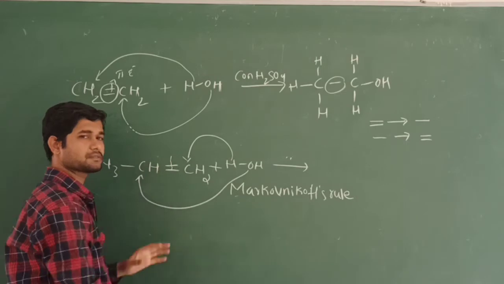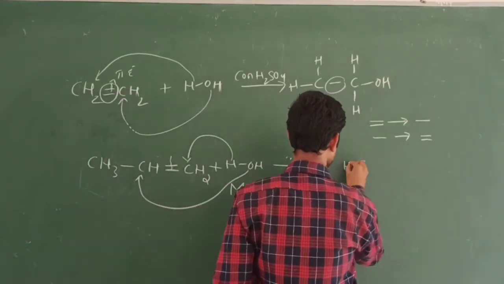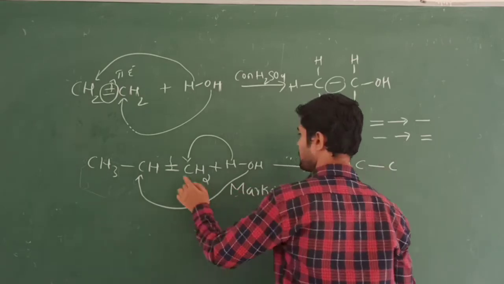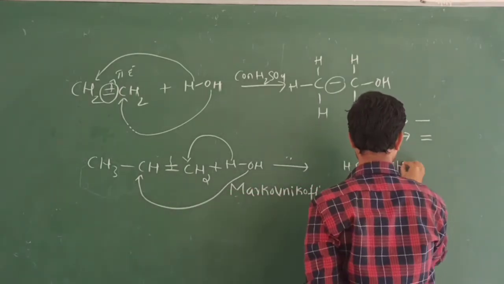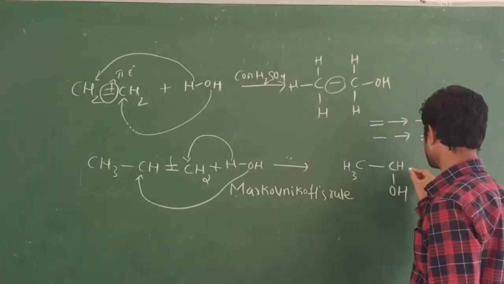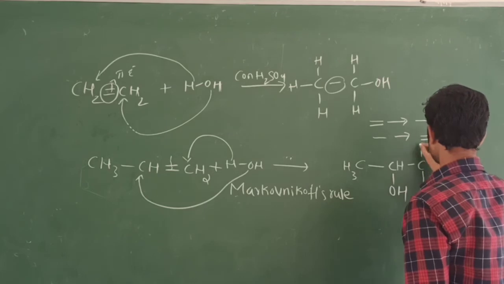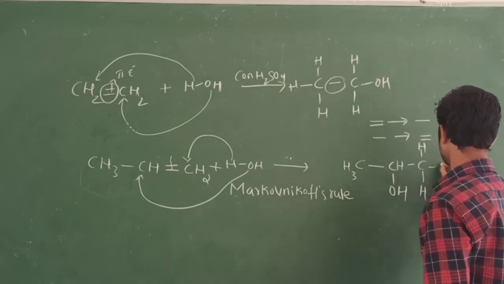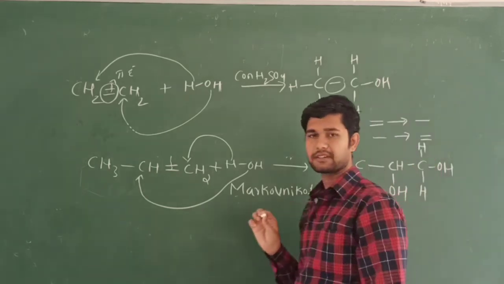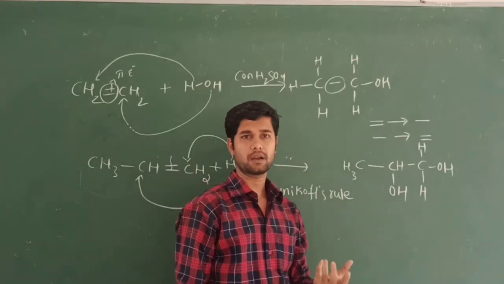So like this, the pi bond will be broken. The product I will write as it is. At this position the OH will come and attack here, with conversion of double bond into single bond. So now I will write the product. This reaction takes place under Markovnikov's rule. Its name is isopropyl alcohol.